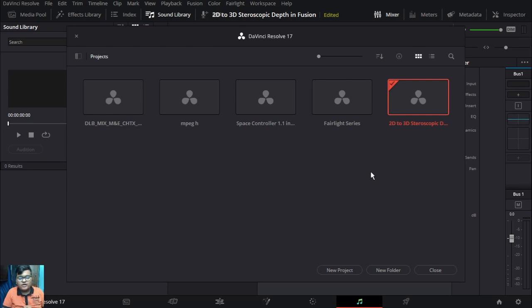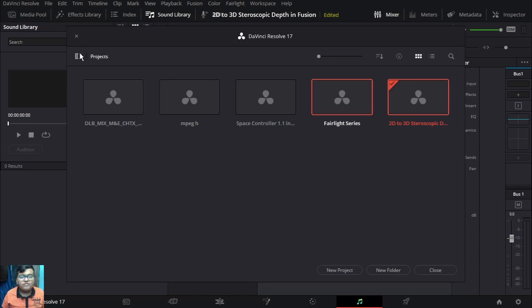In this new video, I'm gonna show you a small trick or a small technique for how you can add your own custom sound library to DaVinci Resolve, which will help in your sound designing. Okay, so let's begin the video without further ado.